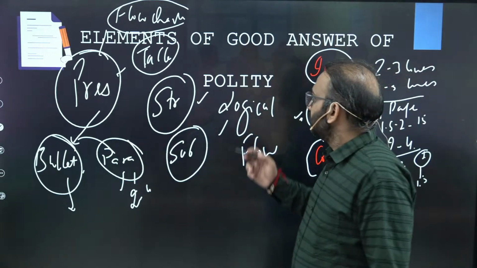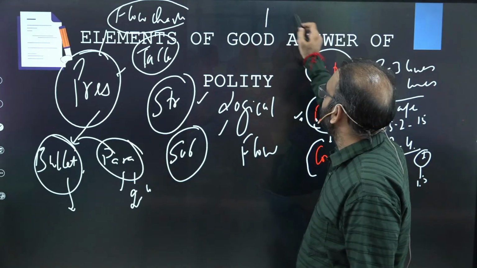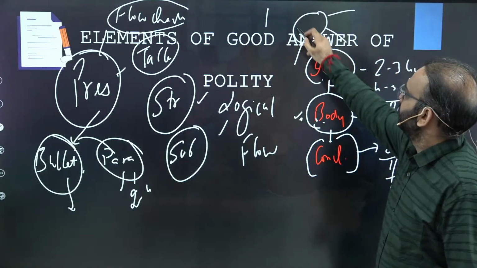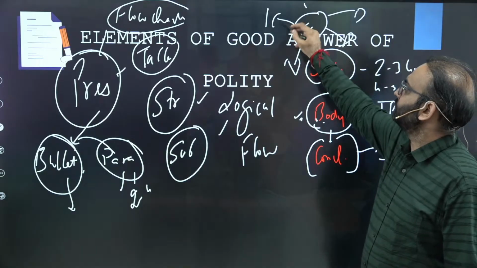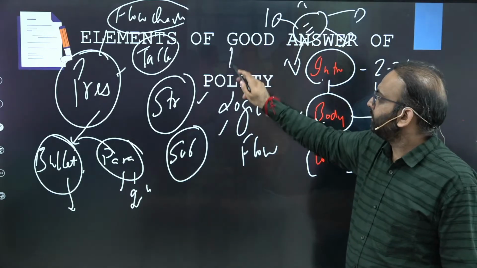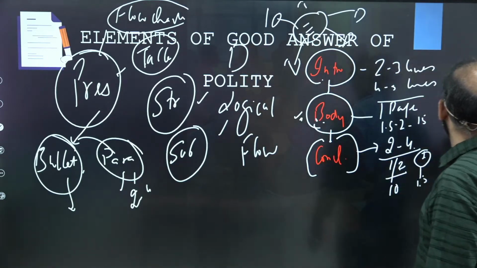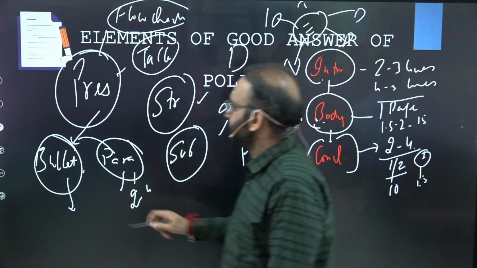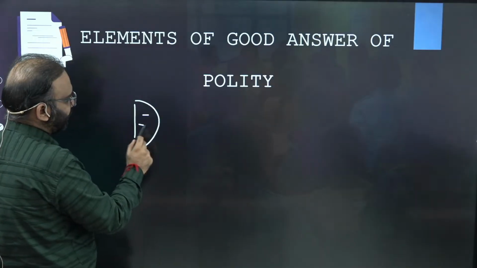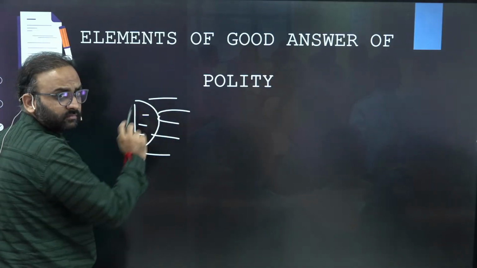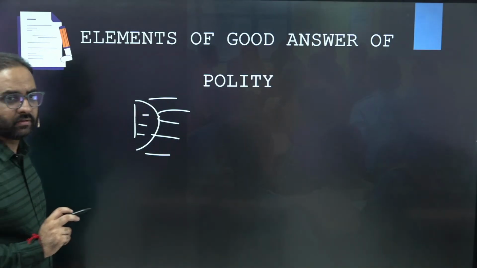Like the sun format: in the sun you will write the subheading and the points will be the radiations of the sun. Or the half sun format, where you write the subheading and the radiations as the points.